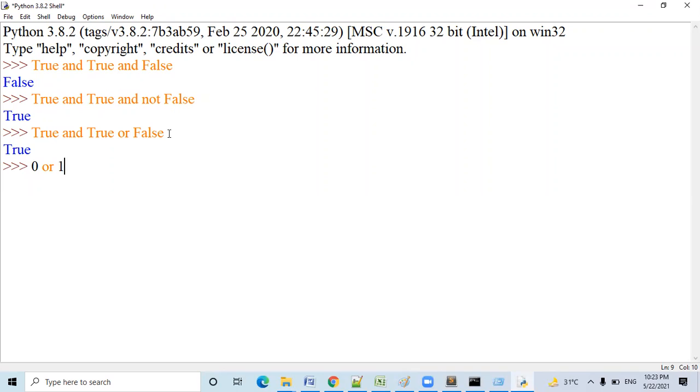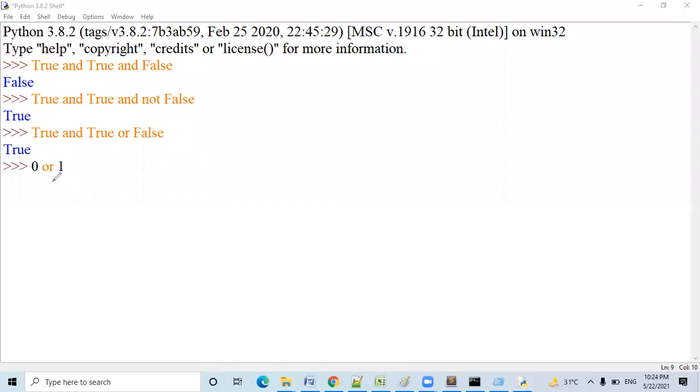What output will come? 1. 90% of students fail to answer this question. This will show 1, sir. Why? Because 0 is for false and 1 for true. So it's the OR operator, I think. It will print 1. That's okay, but there is another reason behind it that we have to discuss.